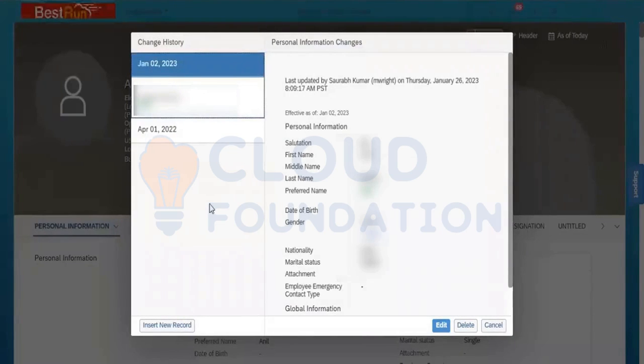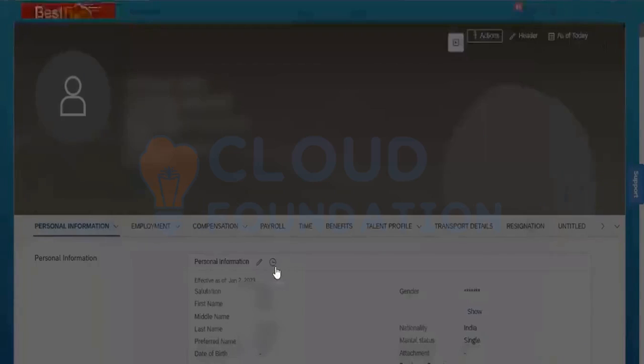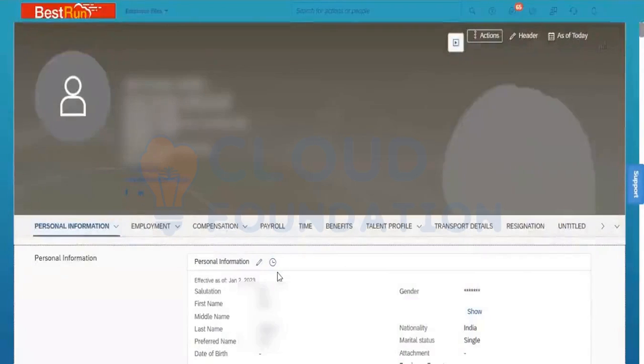A new record will be created here. Whenever you can create multiple records and those records can be maintained, that type of portlet is called an effective dated portlet. What is it called? Effective dated portlet. Effective dated portlet defines the history of multiple records.